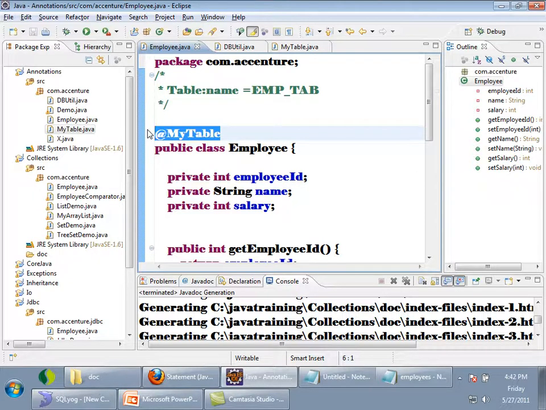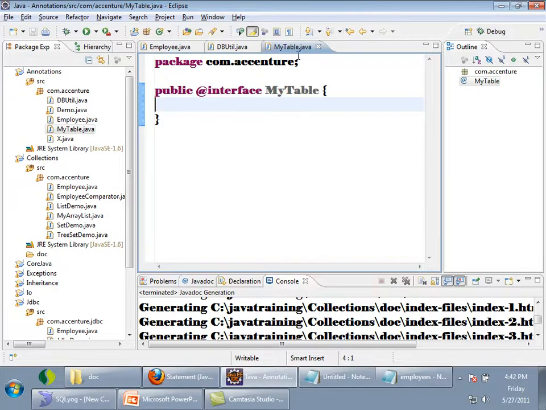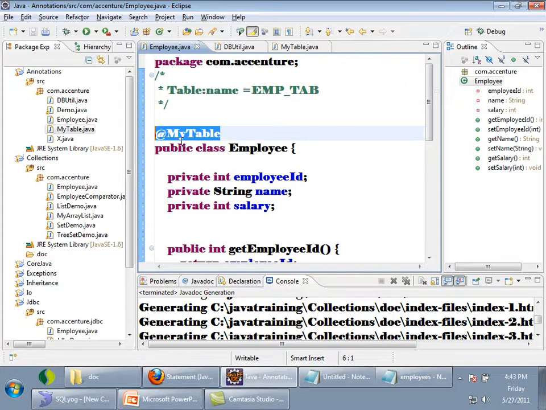So here also this annotation does not have anything at all except the declaration, right? But by annotating my employee class with my table, I am able to make my program, which is using reflection, understand that this class has a corresponding table inside the database whose name is the same as the class name, right?